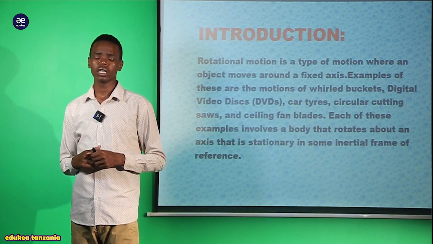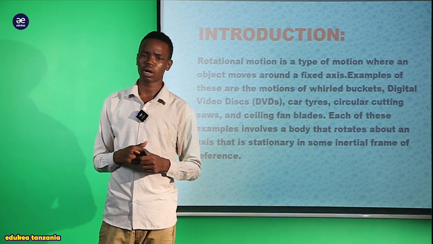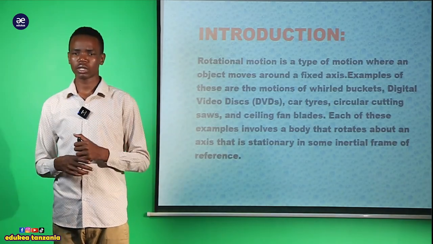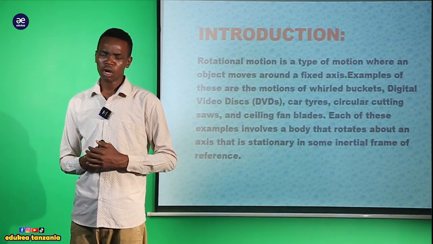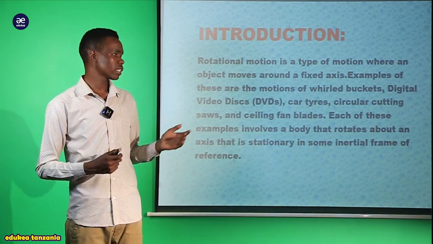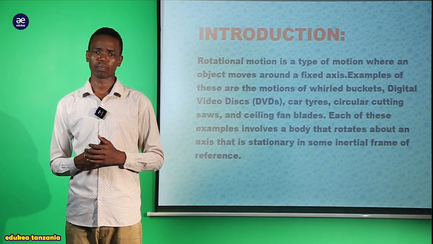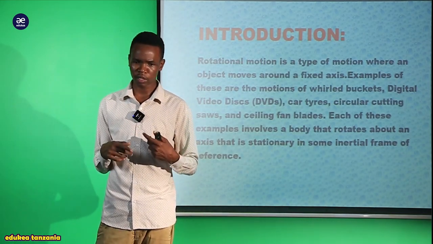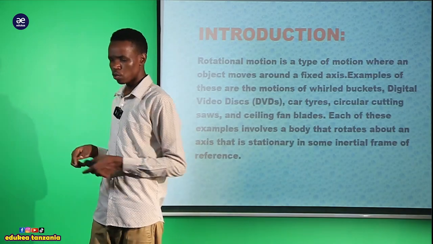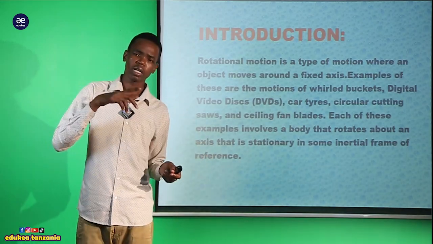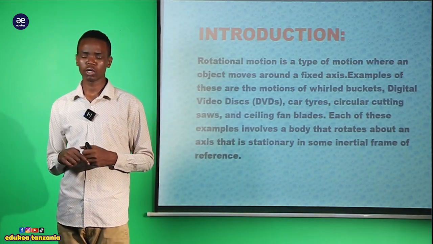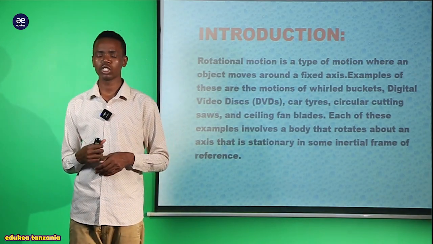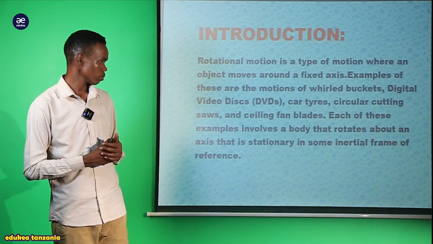This is what we say are examples of circular motion, my dear students. Examples of the rotation motion. Also, there's another example that we have, the chairs. Some of the chairs try to move. Ukikaa kwenye hivi viti, kuna baadhi ya viti unakuwa unazunguka pale pale, kwamba zinakuwa zina obey the rotation motion because they move around a fixed position without changing their shape.